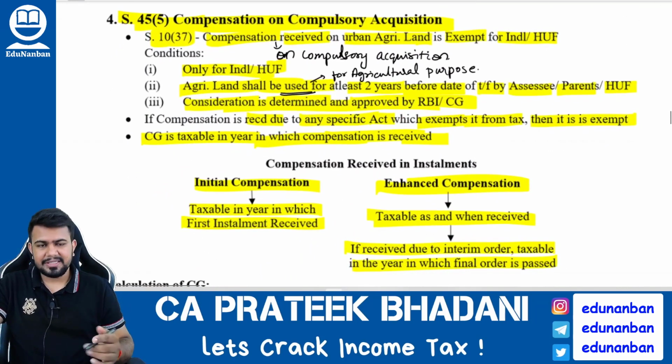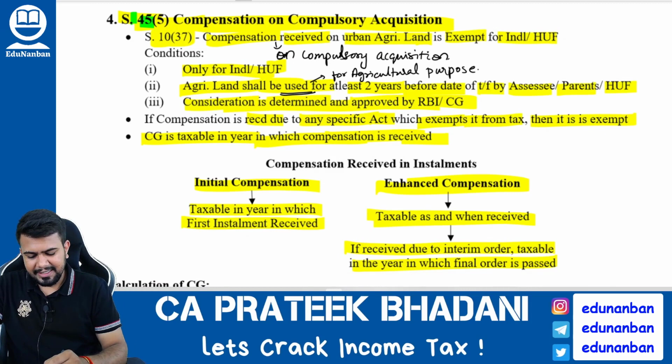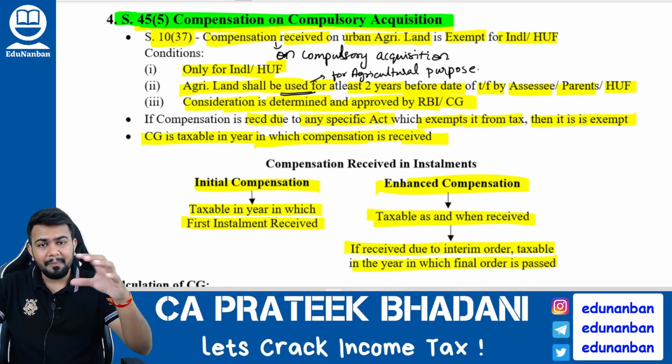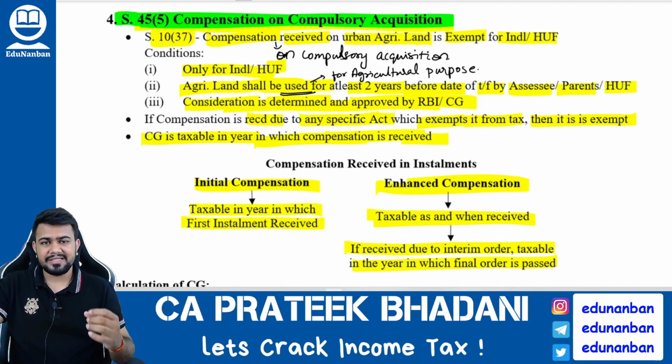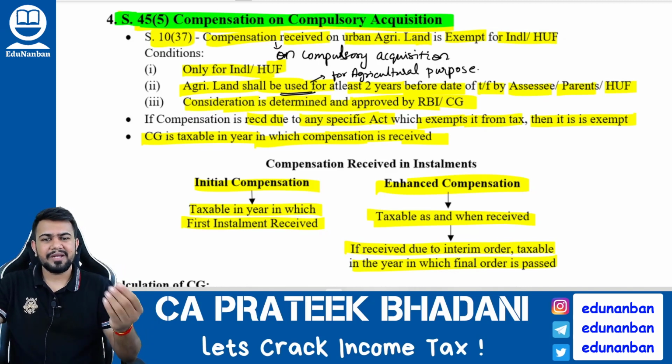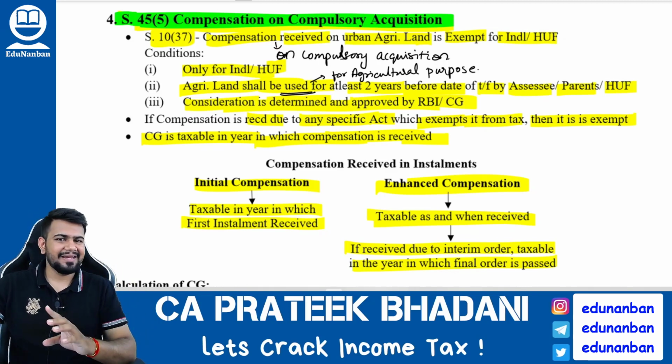Now let us discuss section 45 subsection 5, that is compensation on compulsory acquisition. What is compulsory acquisition? When the government is coming and compulsorily acquiring the property of the assessee, it is called compulsory acquisition, and it is also a transfer. So when the government is acquiring the property, the assessee whose property has been acquired has to pay tax under capital gains.